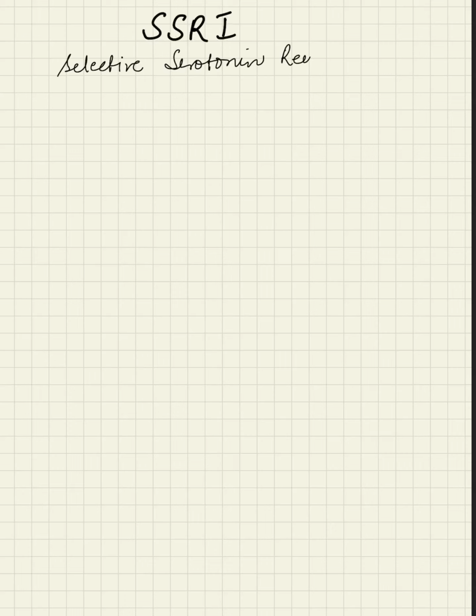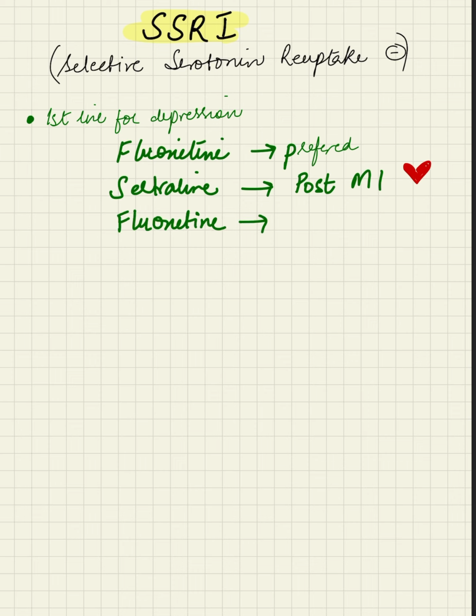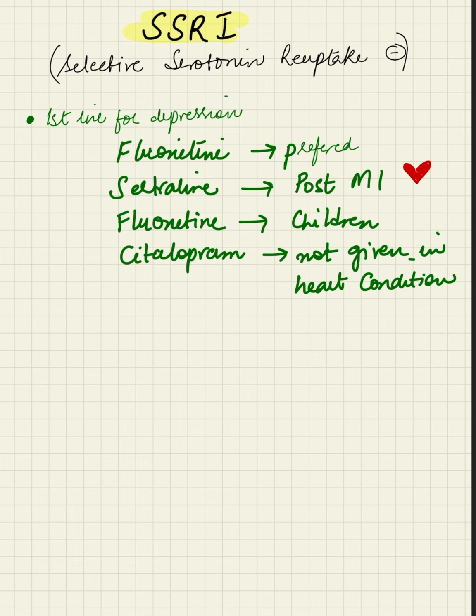SSRIs, or selective serotonin reuptake inhibitors, are an important class of drug and considered first line for the majority of patients with depression. Among this class, fluoxetine is the preferred one. If a patient is in a state of post-myocardial infarction and suffering with depression, we give sertraline. Among children and adolescents, fluoxetine is a favored drug. Citalopram, on the other hand, is not given in patients with heart conditions, especially with QT prolongation.